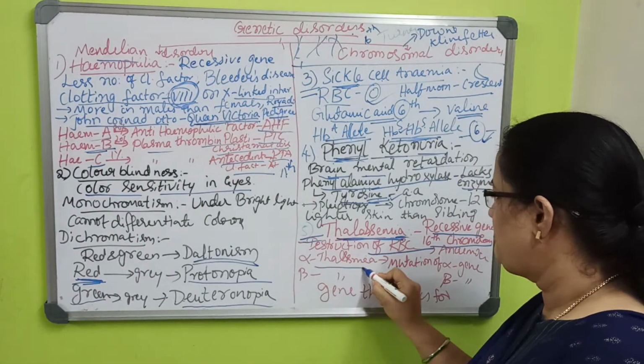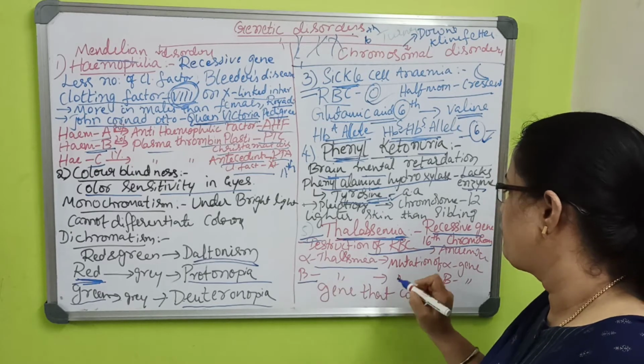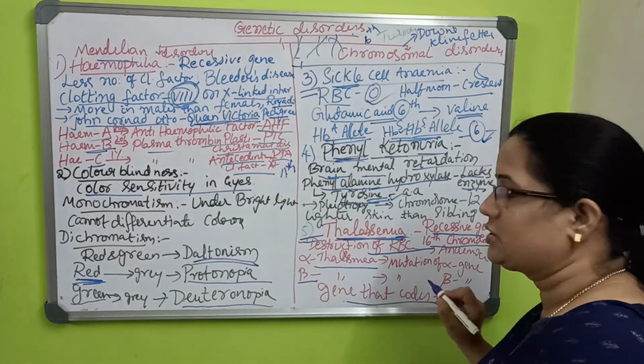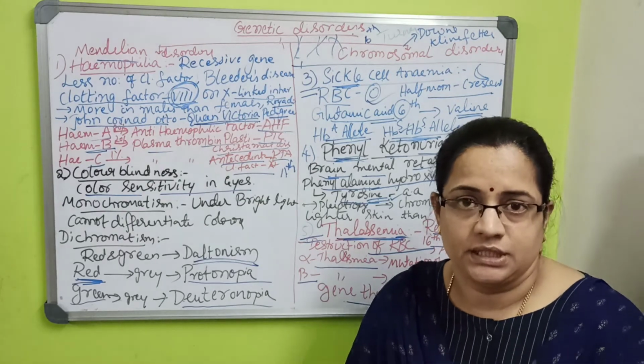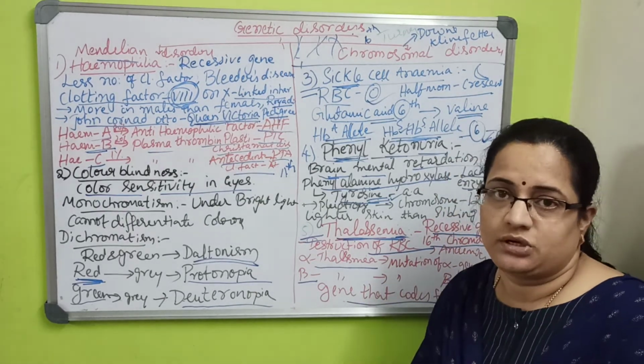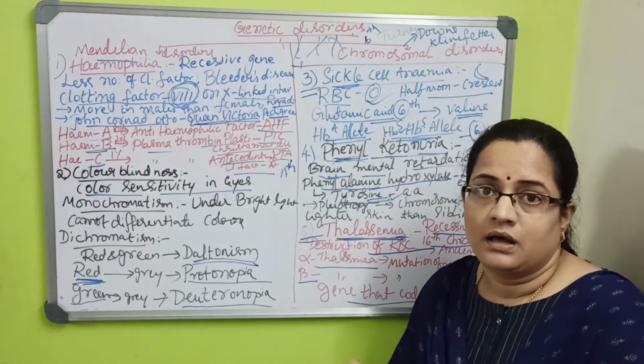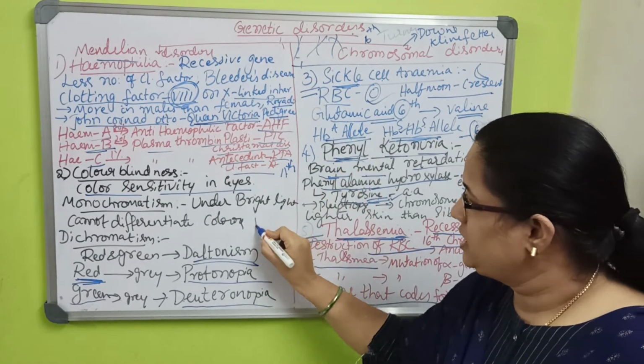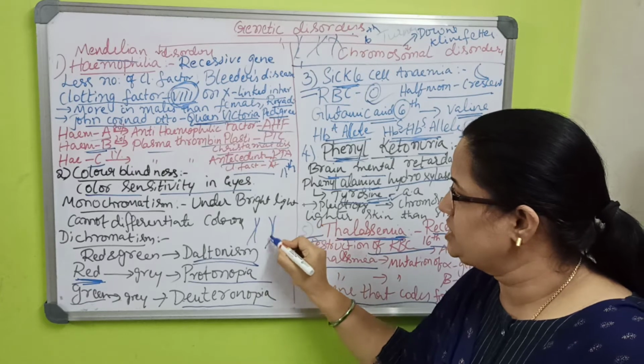So alpha thalassemia and beta, what is that? The gene that codes for the alpha chain, which is a mutation of the alpha gene. For everything, on autosomes only these genes will be present.